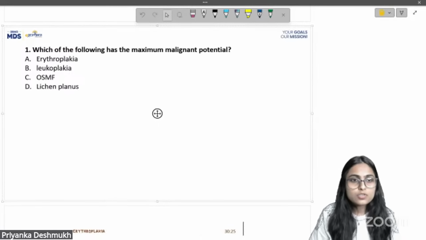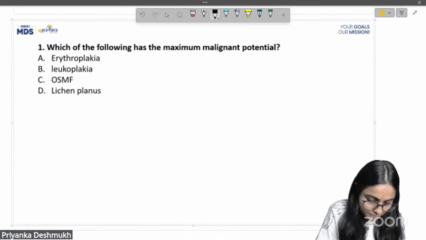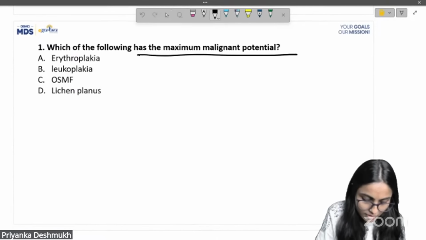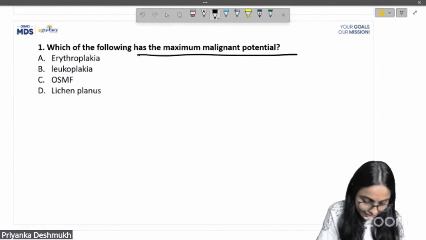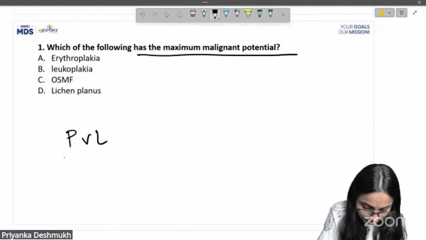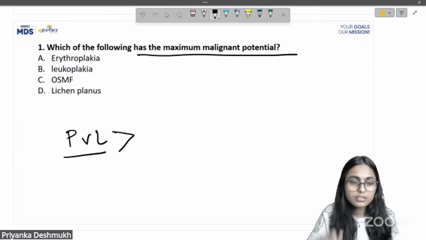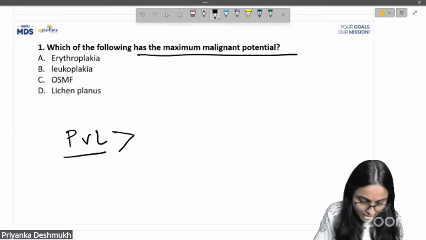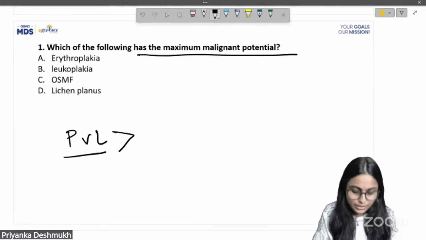What should be the answer for this question? I have been telling you the sequence of malignant potential for 1 year, right? So PVL, proliferative verrucous leukoplakia, has the highest malignant potential.